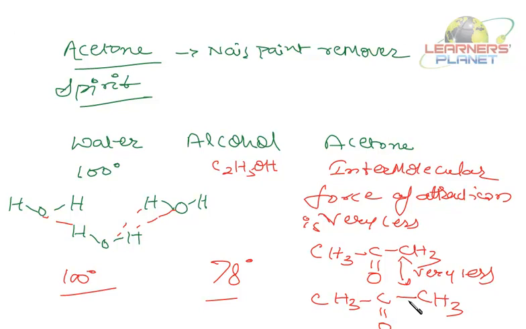It's not that if the example of water is given in your book, you'll just mug it up. That is why I'm telling you this core concept: the boiling point of a liquid depends on the intermolecular force of attraction. The more the force of attraction, the higher the boiling point.